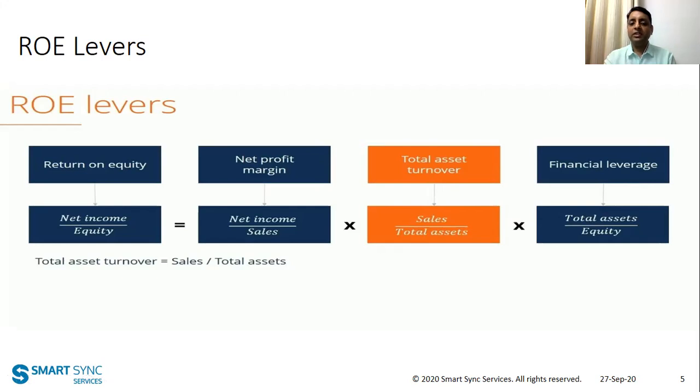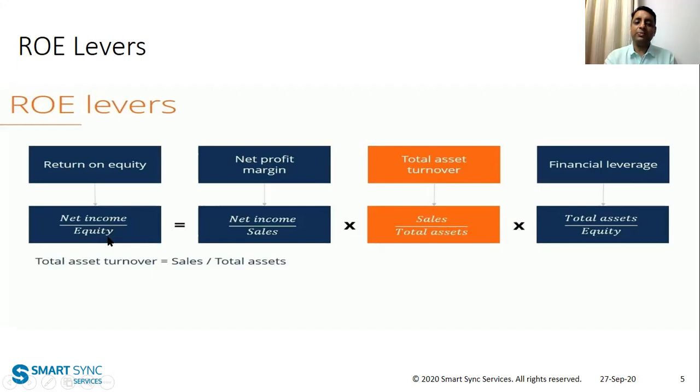Now we have to deduct the interest which I will be paying to my friend because of the loan I have taken. How much loan have I taken? 80 rupees. Interest on that would be 6% of 80, that means 4.8. For simplicity, we are assuming it to be 5 rupees. So now our net income, which was earlier 10 rupees, is reduced to 5 rupees, and the equity is now not 100 but 20.